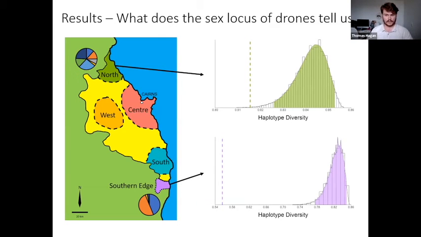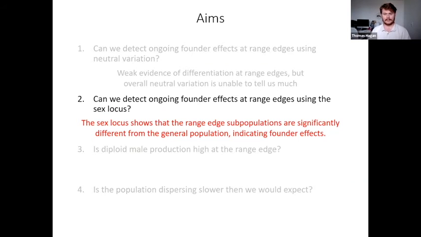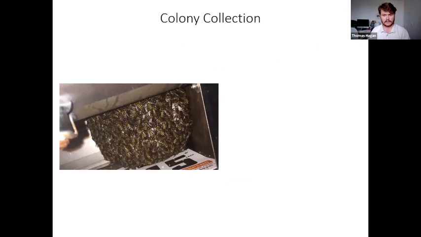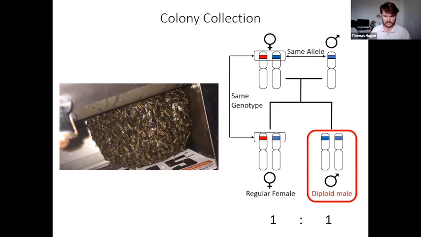We also found much smaller scale differences in allele frequencies, but I don't have the time to be covering them today, unfortunately. So in contrast to neutral variation, we see that the sex locus does show significant founder effects. But are these founder effects linked to diploid male production and therefore linked to fitness consequences? Well, to find this out, we actually use colonies rather than drones. Through examining a colony's workers, we're able to calculate the amount of diploid males produced by a colony as a proportion of brood. And the way to do this is fairly simple.